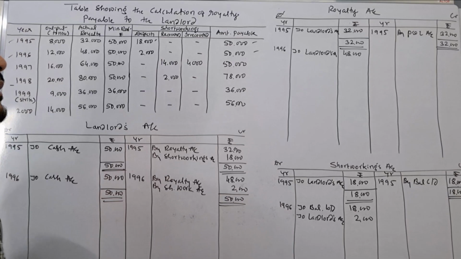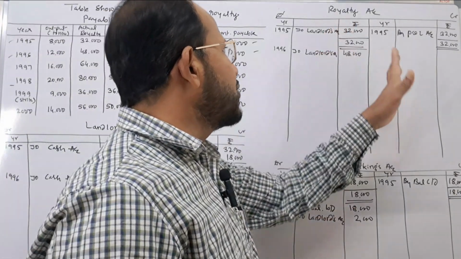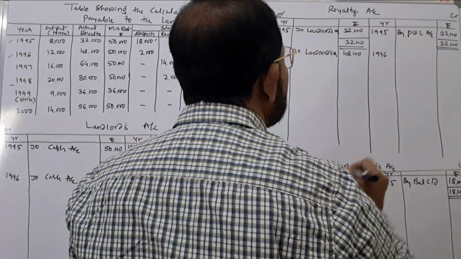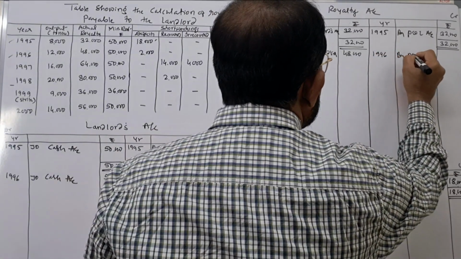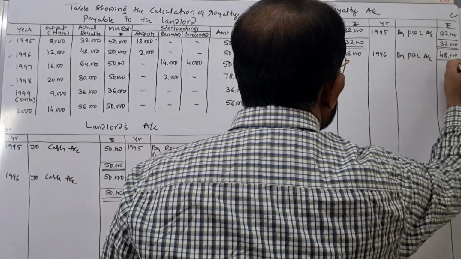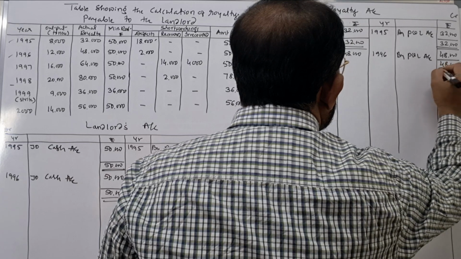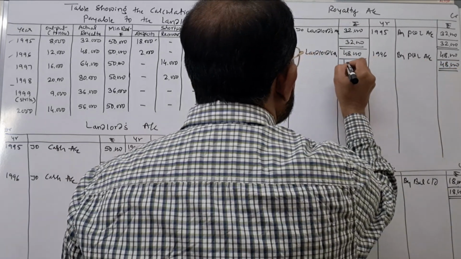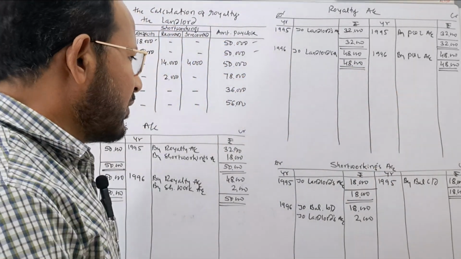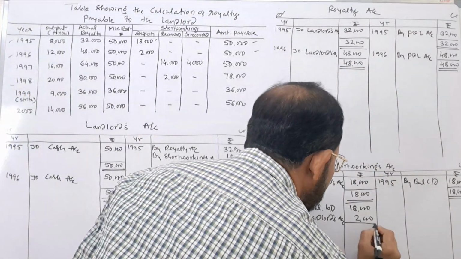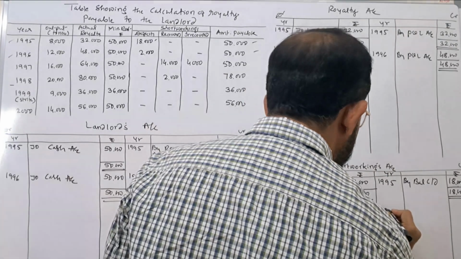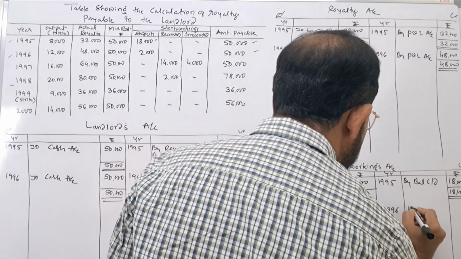Balance the account. Next one is royalty account. As usual, we transfer at the end of the accounting year to the profit and loss account. That is why by P and L account with the amount of actual royalty 48,000. Now the account gets closed. 48,000. And in case of short workings account, we make the total of rupees 20,000 and write this one as balance at the end of the accounting year.